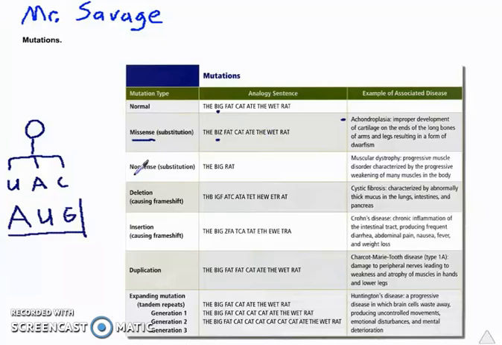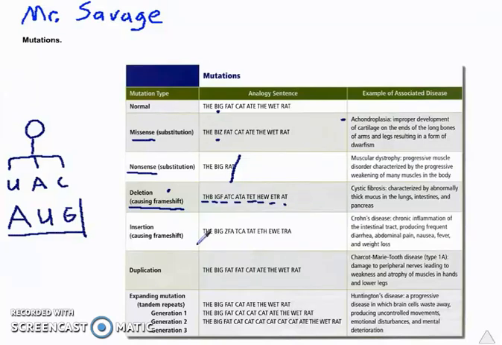And it would also make the protein wrong or build something wrong because the sentence is wrong. We can also have a nonsense substitution where we cut out a big piece of the information. Now it's the big rat, which doesn't mean anything. So we're going to have a whole piece of the protein missing. We can also have a deletion, which we just delete one letter that causes a frame shift. But the frame shift changes all 3 letters all the way across. Now, back to our example, we're going to put different amino acids and create a completely new protein that probably won't function, just like this sentence doesn't make any sense.